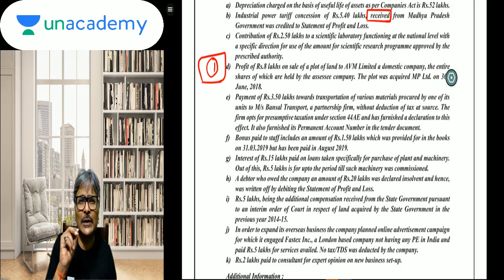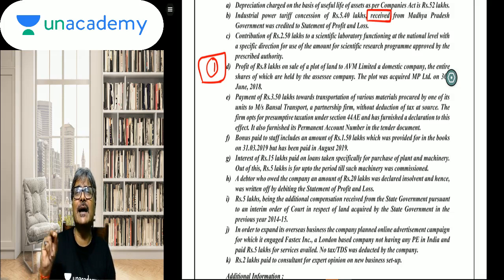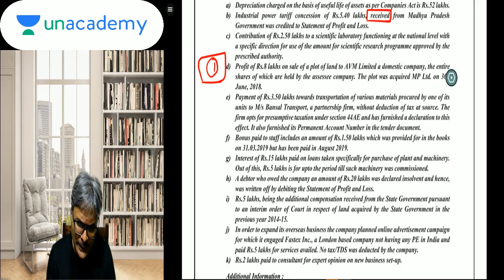It is not that to claim the deduction of bad debts the debtor has to be declared as insolvent. This is not a condition precedent. So in this particular case, students, we shall say what? That this particular debtor will be allowed. The bad debt deduction will be allowed in this context.